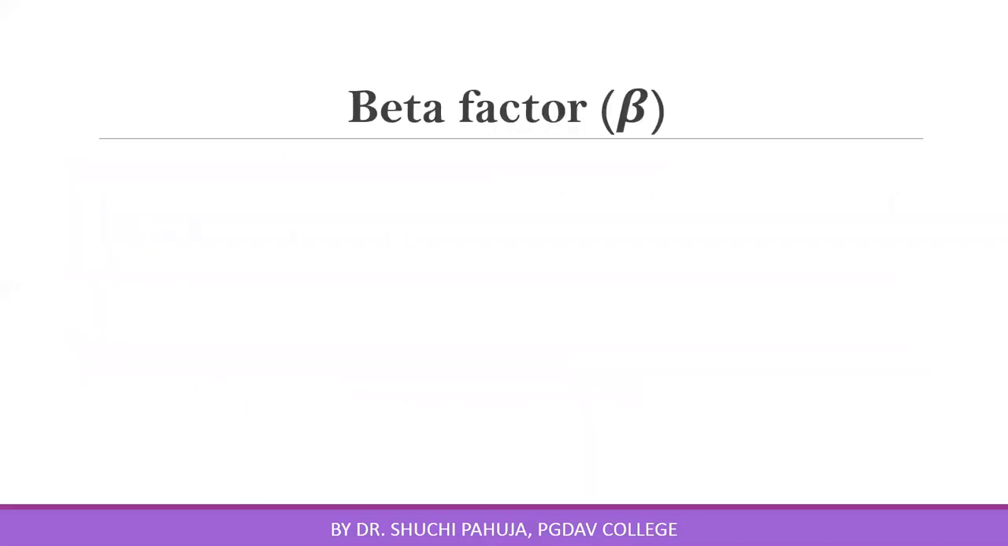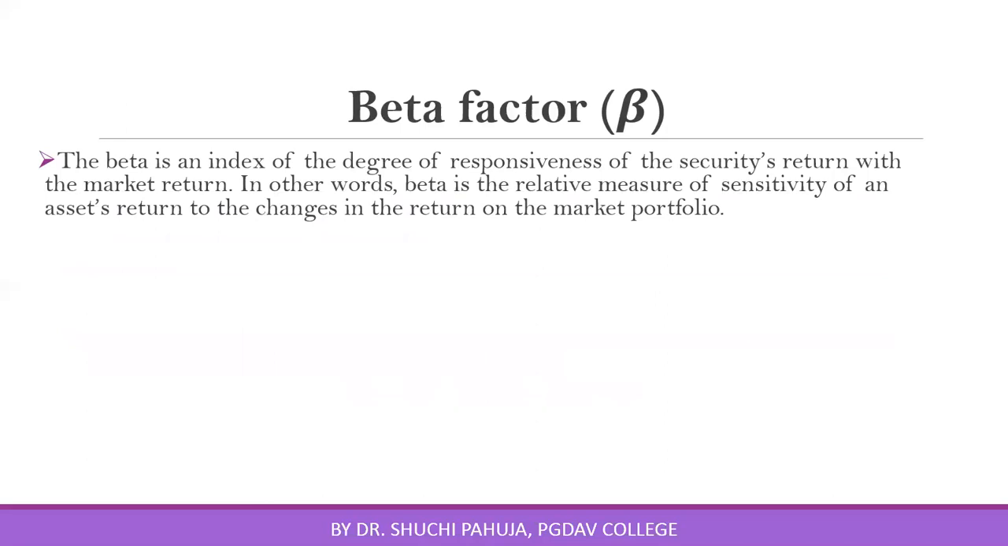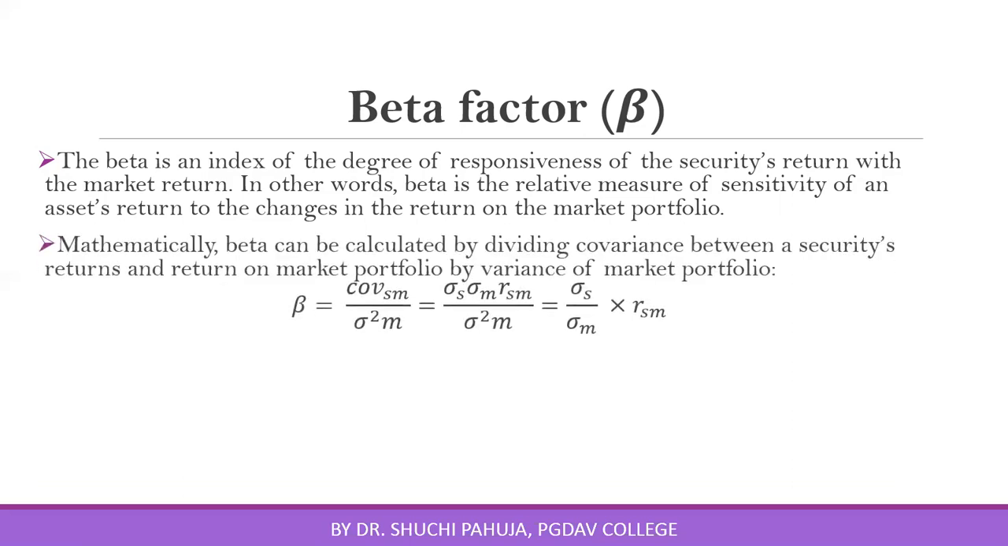Regarding beta factor, we have done that beta shows the degree of responsiveness of a security's return with the market return. That means how sensitive a security's return is to the changes in return on the market portfolio. This is shown by beta factor. Suppose a security's return is more sensitive to changes in market return, then its beta factor will be on the higher side. For calculation of beta, we use this formula.